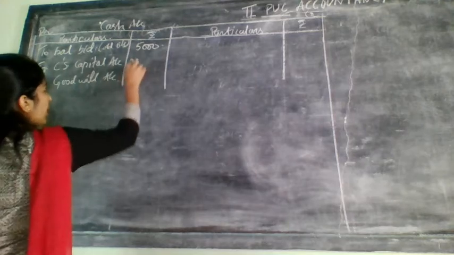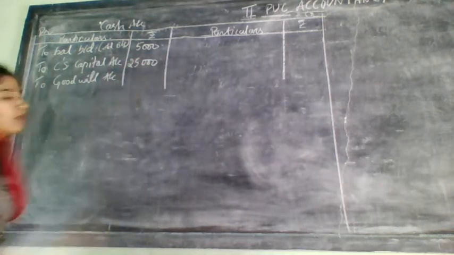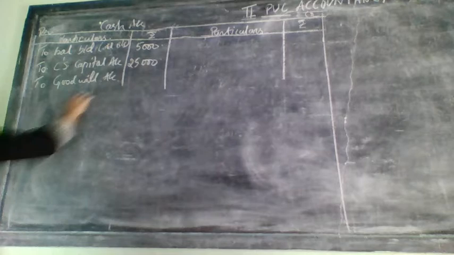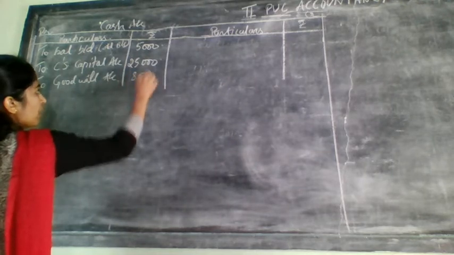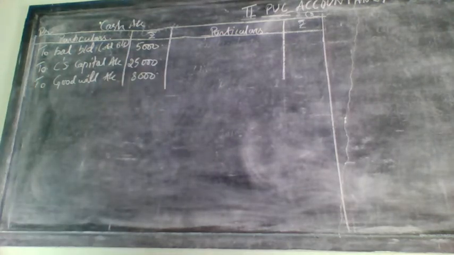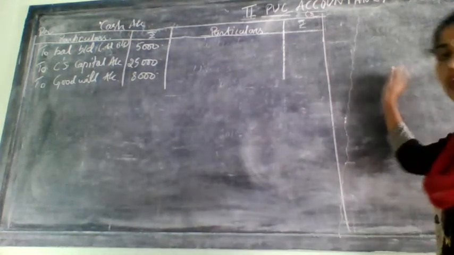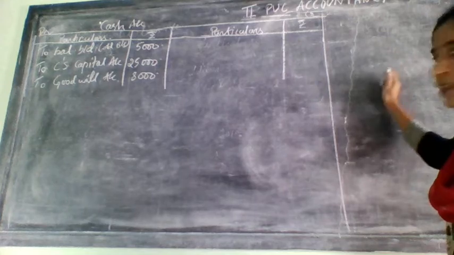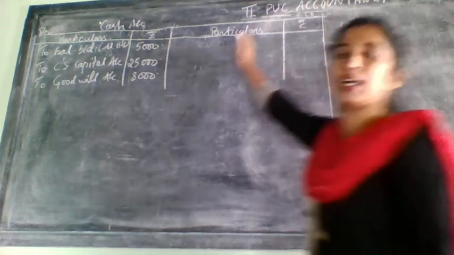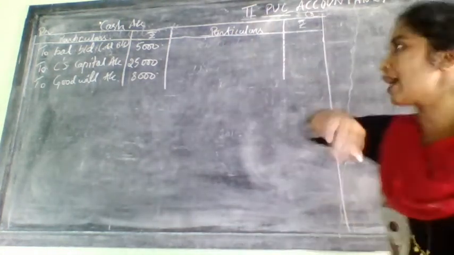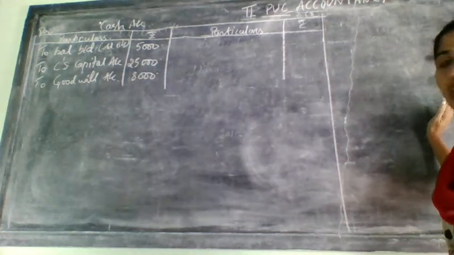So his capital was 25,000. He brought 25,000 as capital, and goodwill he brought 8,000. Correct? Now this goodwill was withdrawn by the old partners. When it was withdrawn by the old partners, in the partners' capital account we have taken it on which side? Debit side of the partners' capital account. Now it will come on the credit side of the cash account. There you have taken it as to cash.